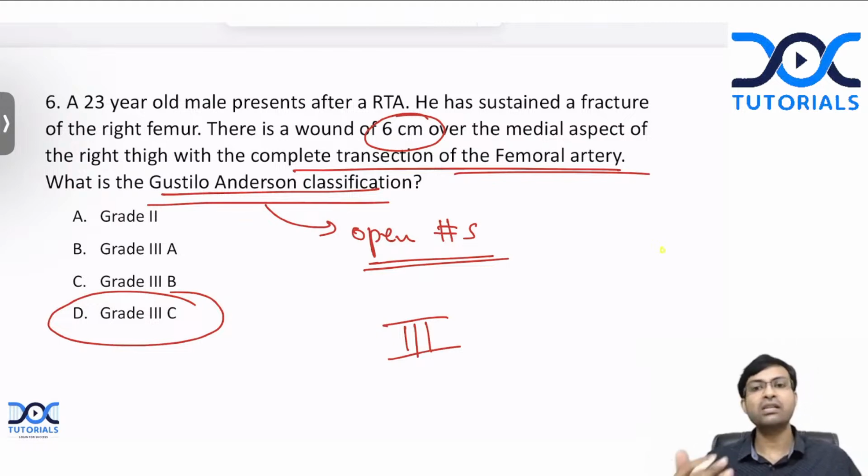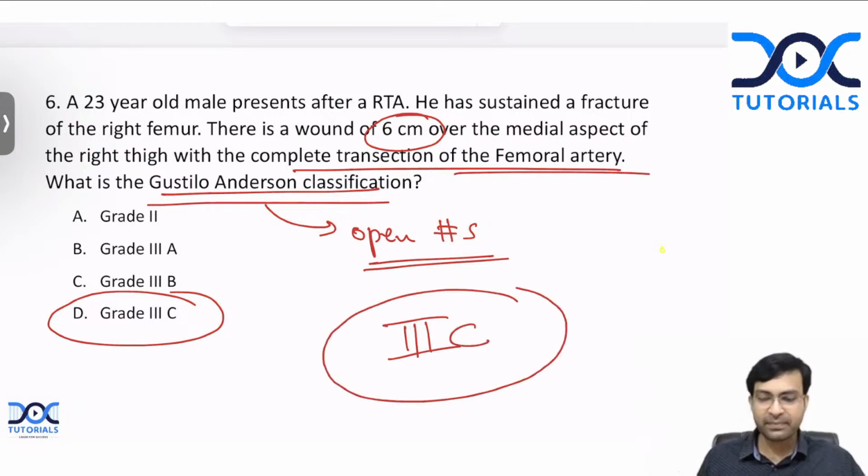C, because vascular injury, femoral artery injury will require repair, isn't it? Otherwise, the limb is going in for gangrene. So, major vascular injury like femoral artery injury, which requires repair, becomes type 3C. That is the answer here. These are all basic concepts. You need to remember these for your exam. All right.